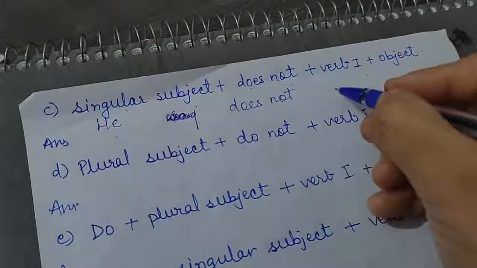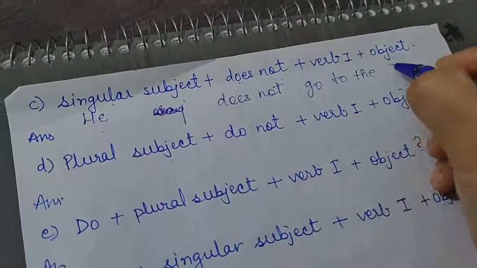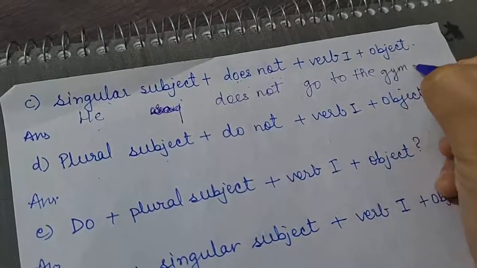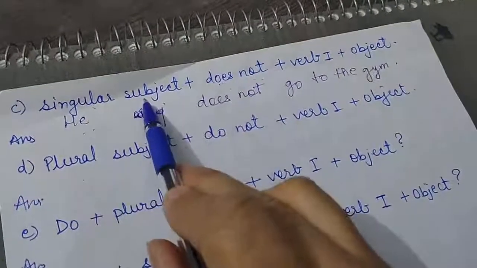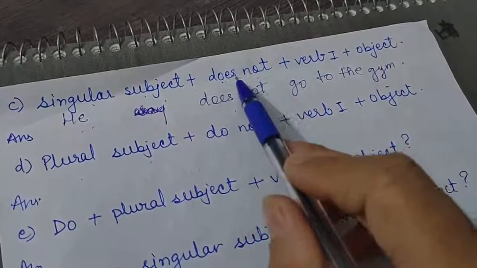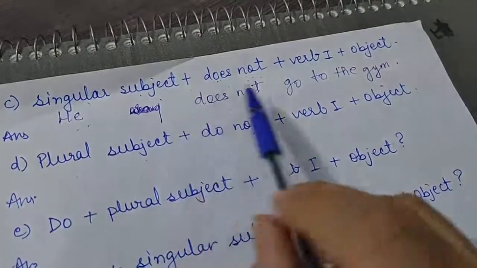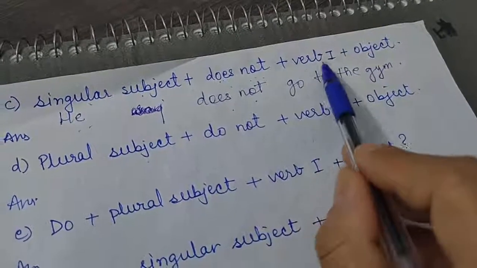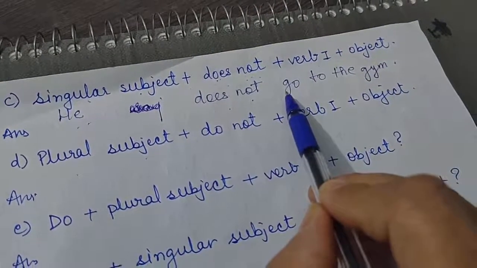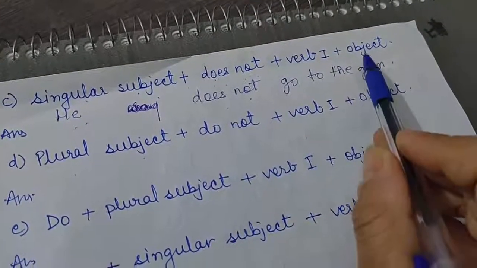He does not go to the gym. Okay, so he is a singular subject, does not is added with your negative sentence in simple present negative, and go is your verb 1 in the base form. We are not going to use s or without s because we are using does here. Okay, to the gym is your object.